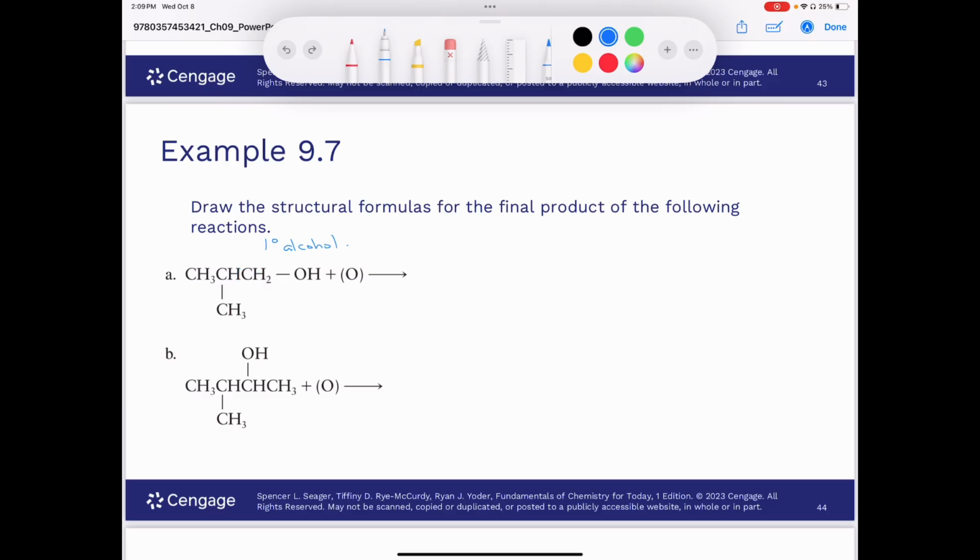Now, I'm not going to lose any carbons along the way. So I know I'm still going to have my one, two, three, 4 carbons like this. And the carbon that's attached to the oxygen, this one here, is the one that's going to be oxidized to a carboxylic acid. So I'll convert that into a carboxylic acid like this. Then I just need to add my hydrogens to the other carbons. So this one will have one, this one will have three, and this one will have three.